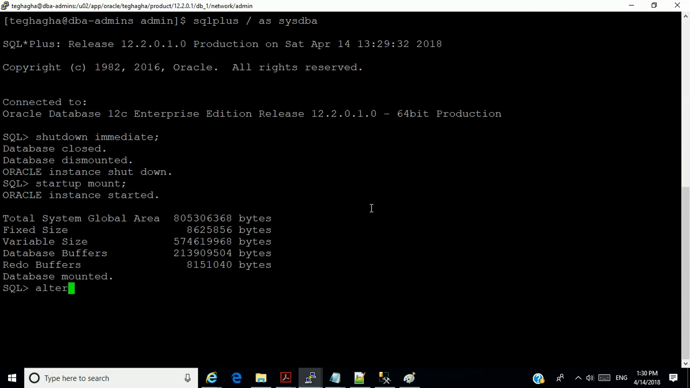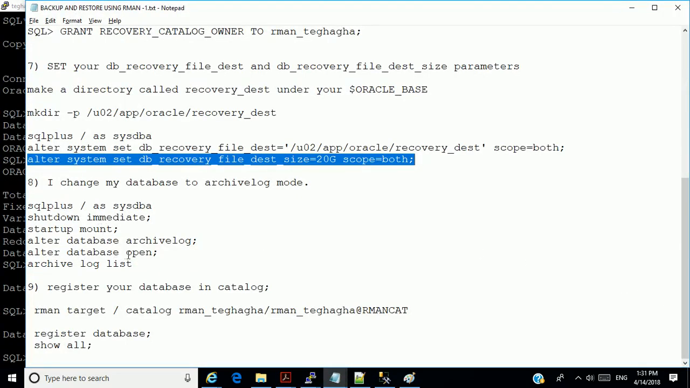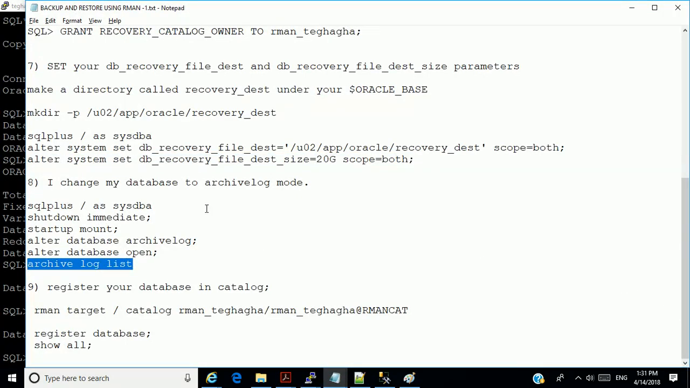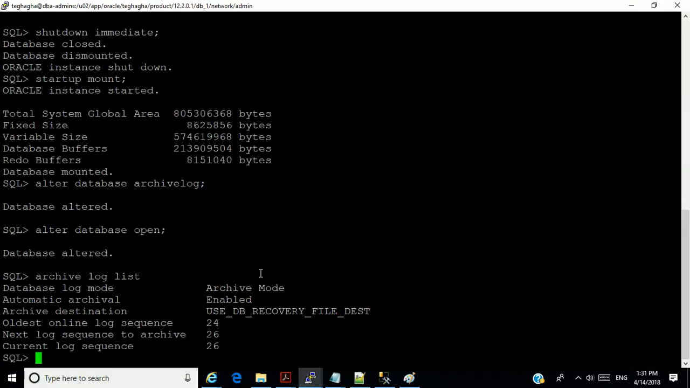Okay, alter database archivelog, then alter database open. Okay, when the database is open, now you can check your archive log list. This documentation will be uploaded, so you can always see it. On the archive log list, now you can see it has been enabled. It's in archive log mode, and we're now using the recovery area. So all my backups should normally go under this directory.